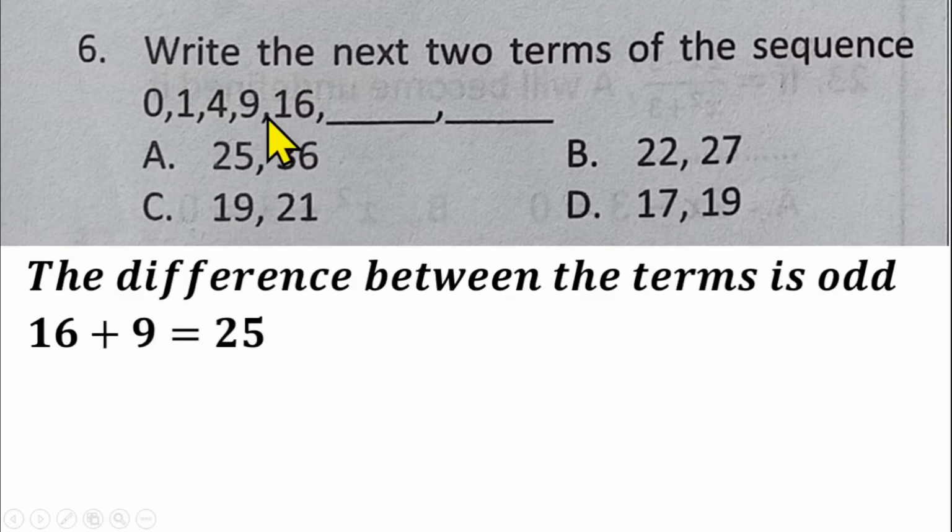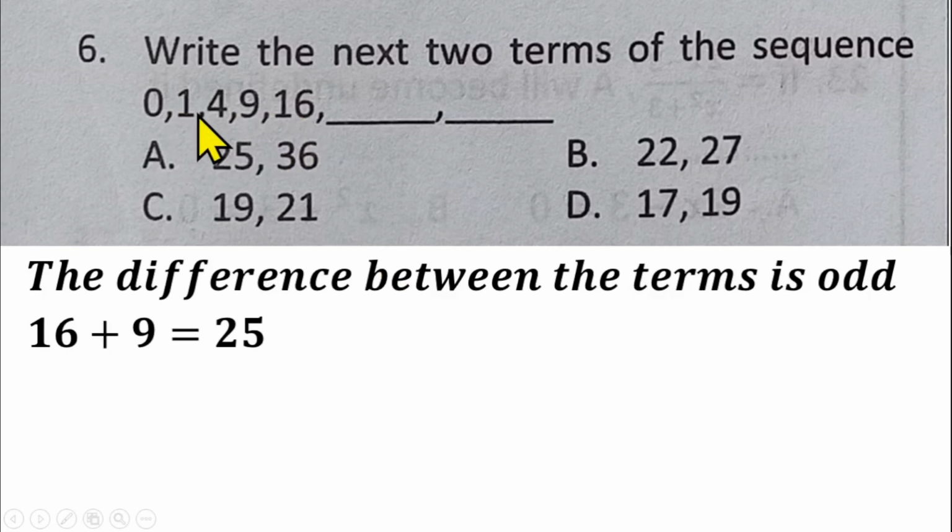So what am I saying? The difference is the next odd number. The next odd number after 7 is 9. So we are having the odd numbers as the difference between each of the two terms.